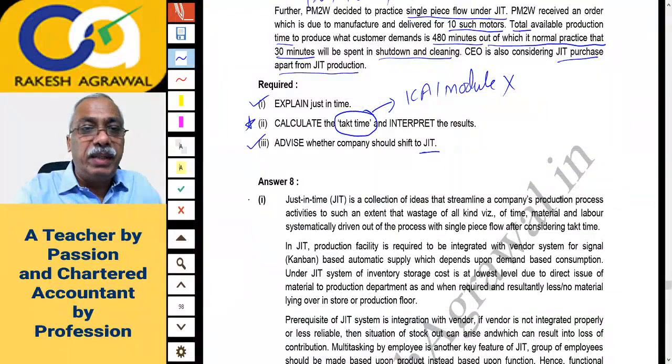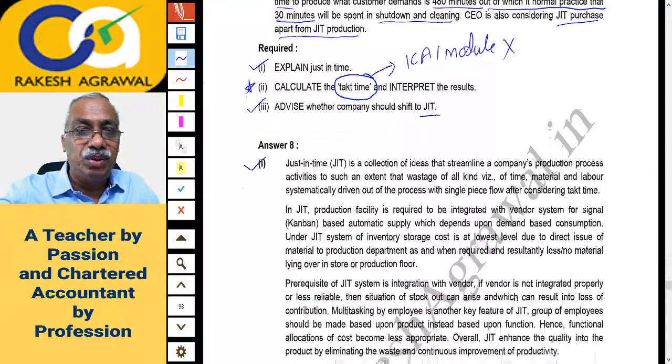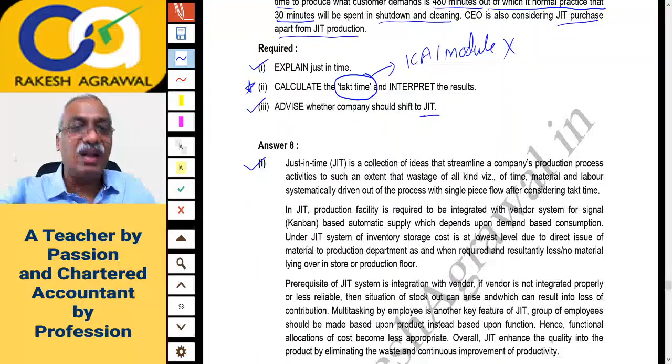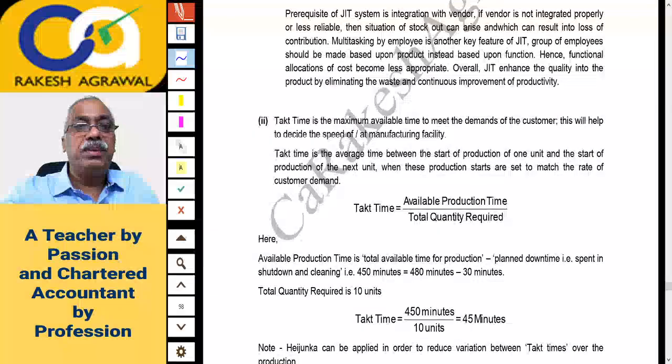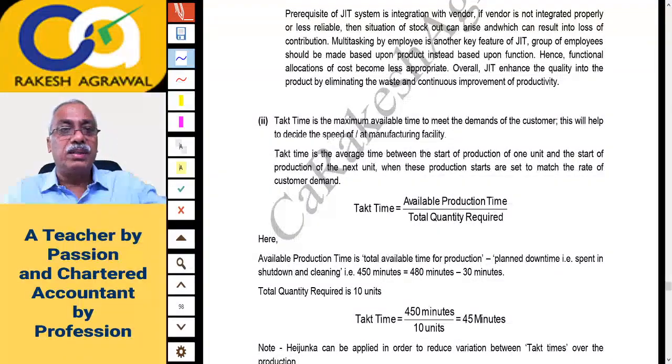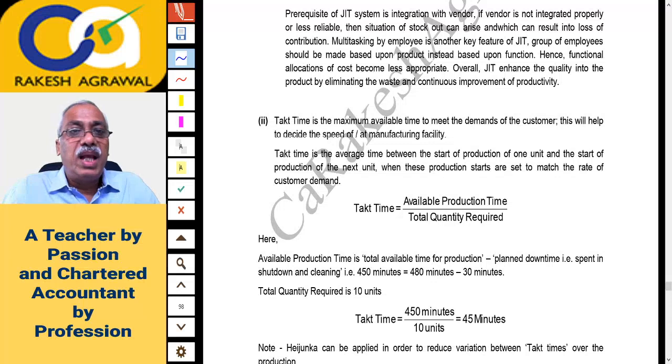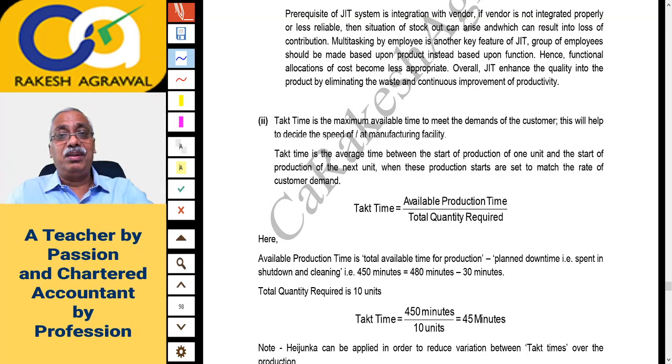Let us see the answer. First question is explain JIT, which is explained here, which you can go through. We have discussed the JIT system at length in the classroom. Then this is number 2. It is defined by the institute. Let us see the institute's definition in RTP, not in the module. Takt time is the maximum available time to meet the demand of the customer. This will help to decide the speed of the manufacturing facility, at what speed you have to produce, how much time you have. At what speed you have to look at the patient.